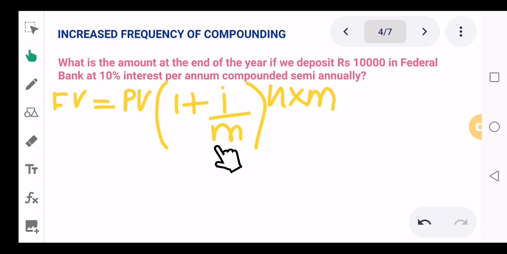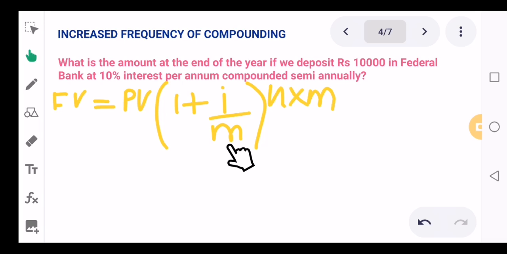Basically, if it is semi-annually, you are trying to find out the rate of interest for 6 months. I is nothing but the rate of interest for the entire year. What we need to find out now, since it is semi-annually, that is you are getting interest twice in a year, is the rate of interest for 6 months. So if in the entire year the interest rate is 10%, and the number of times is 2, then 10 by 2 is 5%. So you're going to get 5% per period.